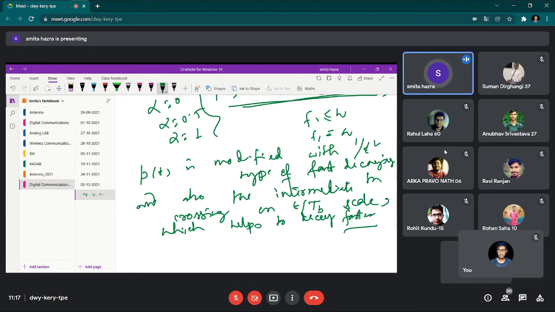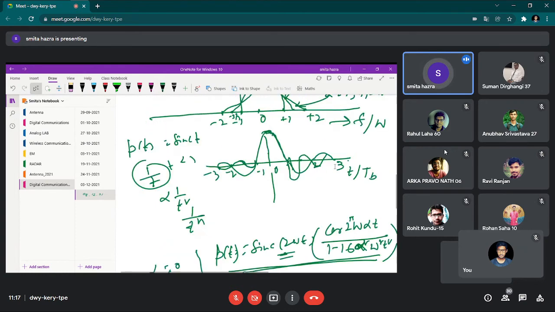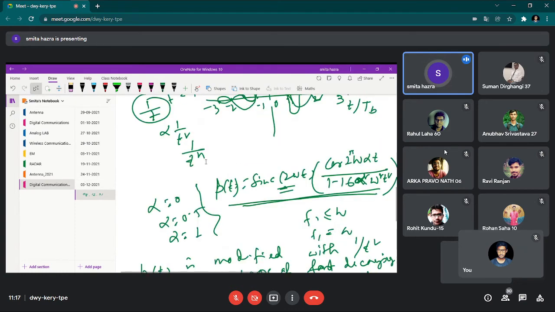So obviously we should conclude that if we separately want to handle the ISI effect, then intentionally we have to use some excess bandwidth. Either it can be in the form of the raised cosine spectrum, or we can do it in terms of dual binary encoding or modified dual binary encoding.